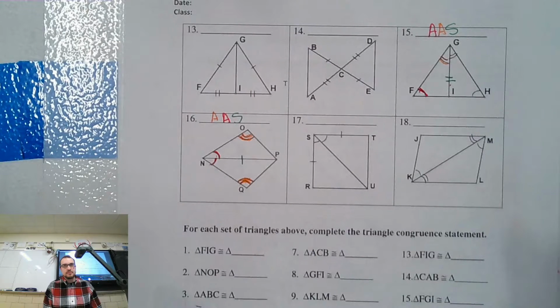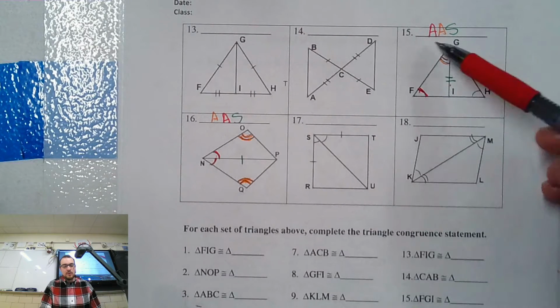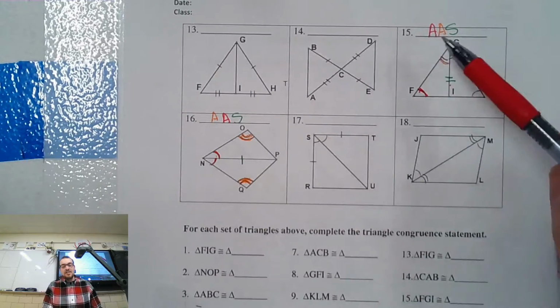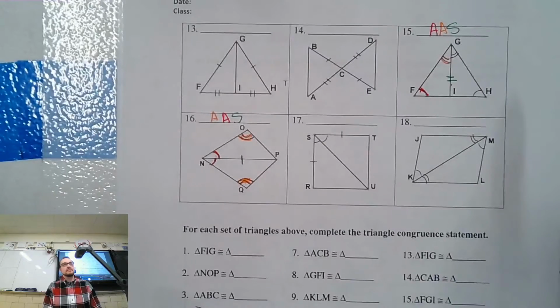Is it SAA or AAS? Either way works, doesn't matter which order you write it. Forwards and backwards is fine. ASA does not work though, right? Because the side isn't between the two angles. It's over here.